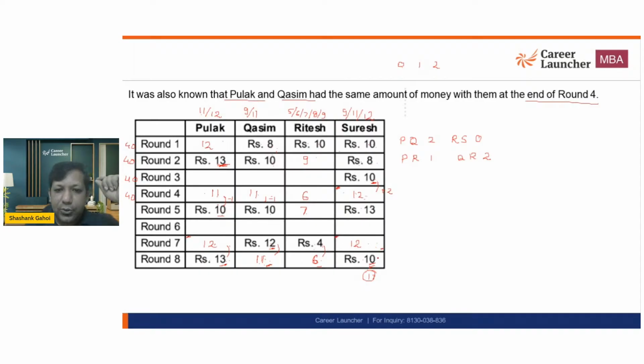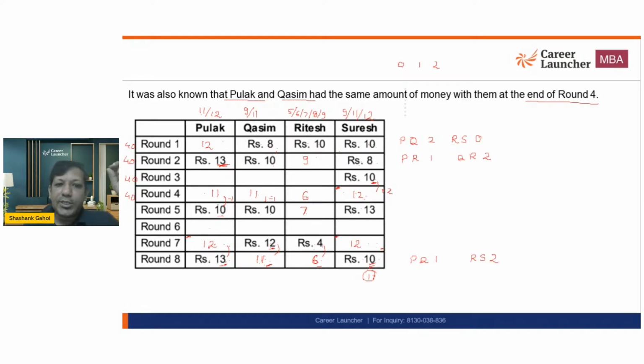So this person is losing 2 rupees over here, this person is winning 2 rupees, this person is losing 1 rupee, and this person is winning 1 rupee. So I would say in round 8, the pair PQ is a winning of 1 rupee, and RS is a winning of 2 rupees. And this is what we have concluded so far.